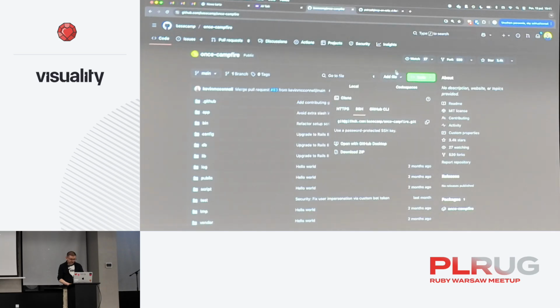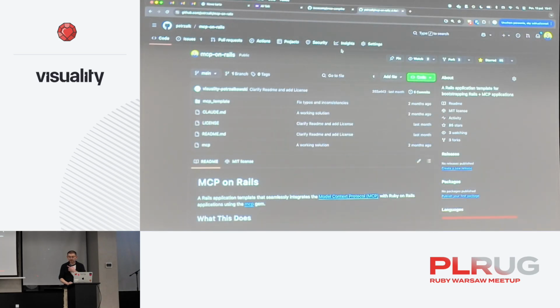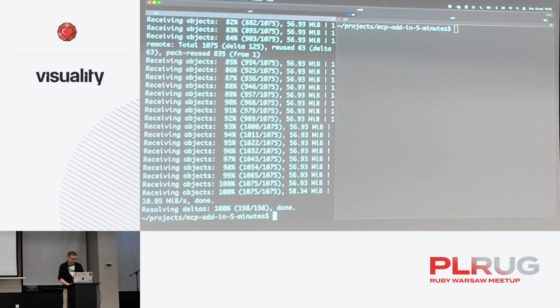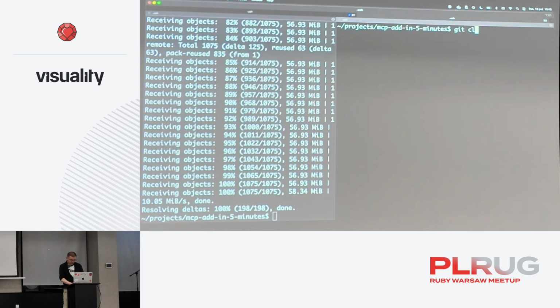Apart from that, let's keep it running. This is a template for Rails, which I presented this year at Rails World as well. It allows you to add MCP capabilities to pretty much any Rails application. You can use it with a new application or with an existing one. So within the same folder, I'm going to clone this.